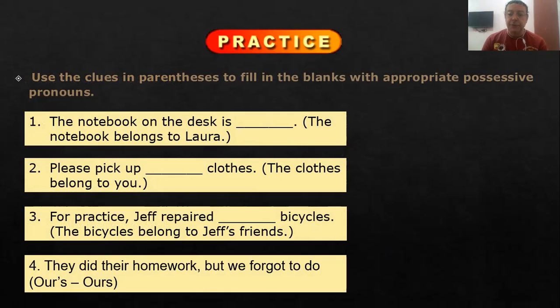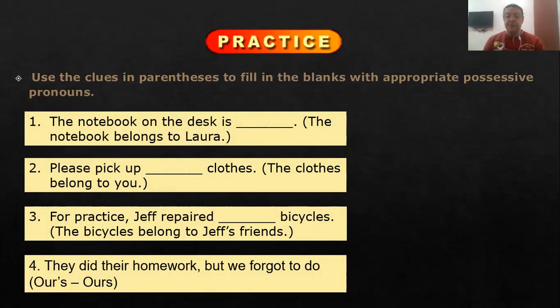Okay, let's do it together. Number one, the notebook on the desk is... the notebook belongs to Laura, so we can say is hers. Yes. Number two, please pick up clothes. The clothes belong to you. So I should say, please pick up your clothes. Correct. Number three, for practice, Jeff repaired bicycles. The bicycles belong to Jeff's friends.